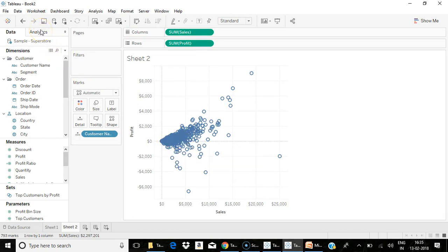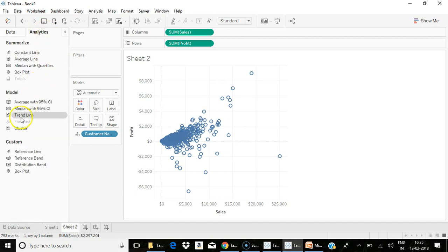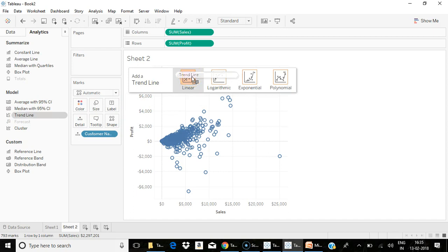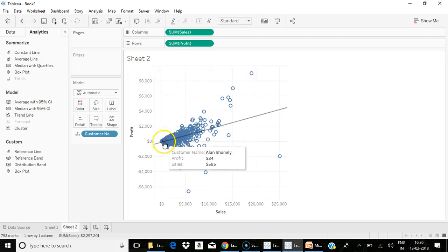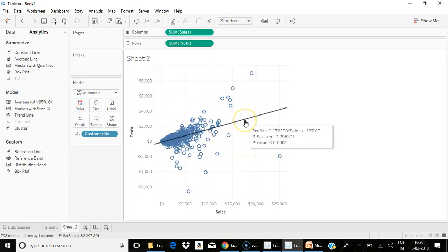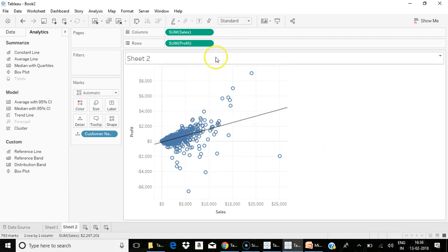So now in order to do the linear trend analysis, I go to the analytics tab and drag the trend lines. I can use either linear, logarithmic, exponential or polynomial. When you go by a normal linear trend line method, it's going to draw a line based upon the formula y is equal to ax plus b. Y would be your dependent variable, that is the profit, and a would be your coefficient variable, and x would be your sales, plus b would be your intercept value.